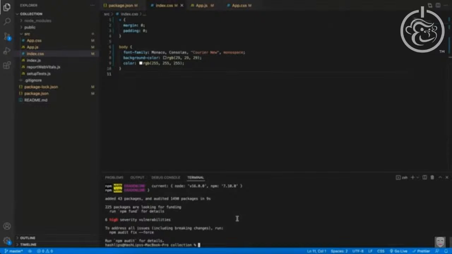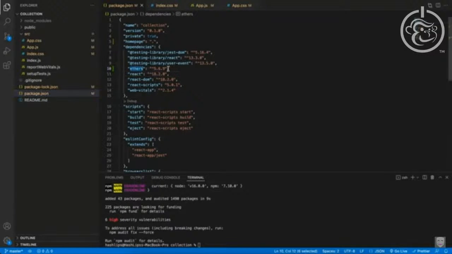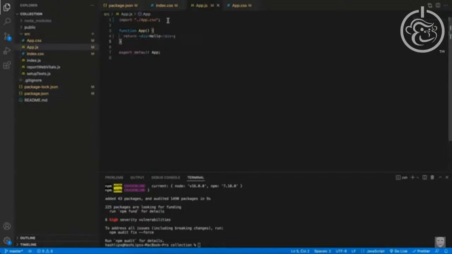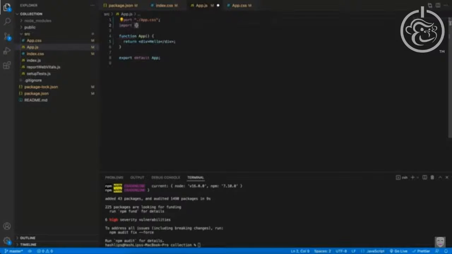Now what we can do is if you want to check if we installed it correctly, go to the package.json file and then just verify if ethers is in the dependencies. And we have it. So everything seems fine so far. Let's go ahead and use ethers to get our address from Metamask. So the first thing we need is actually ethers itself. So let's go and import ethers like so from ethers, and then we can use it.